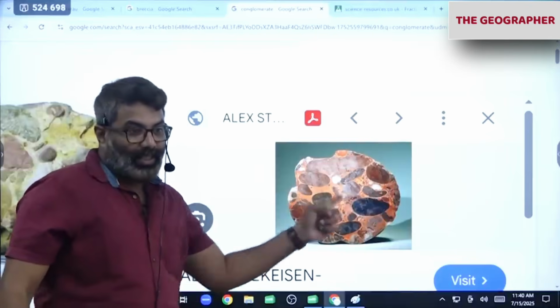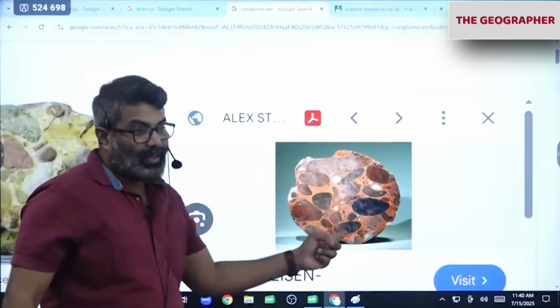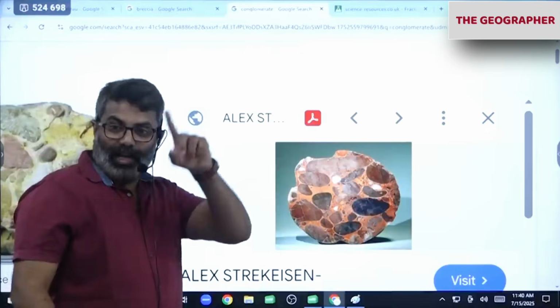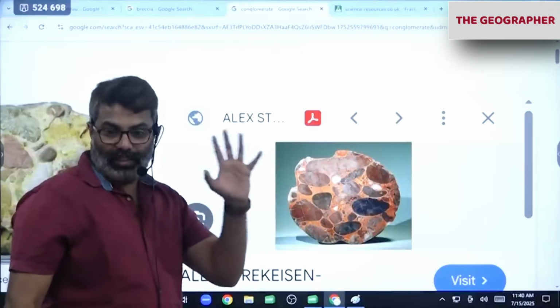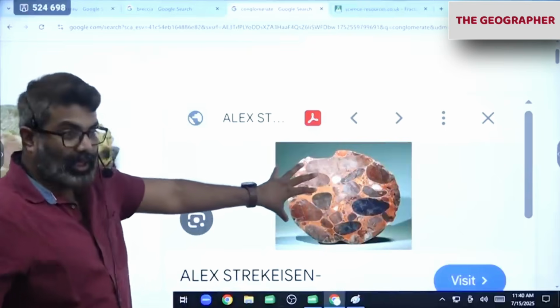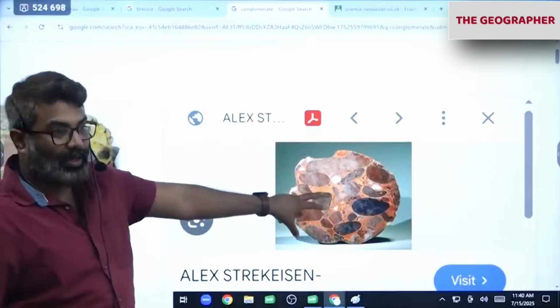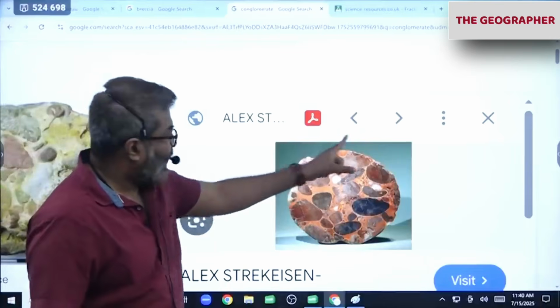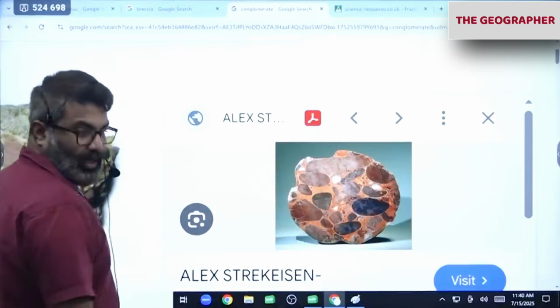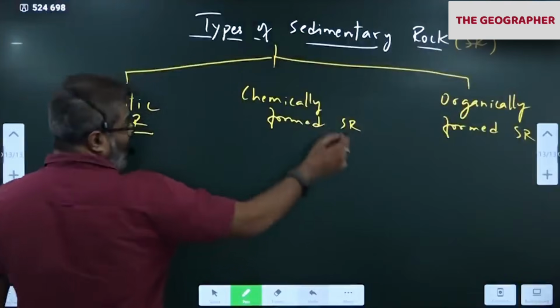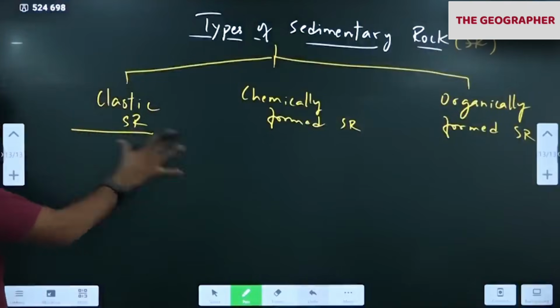Notice this round shape here. That one was angular. You notice the difference. But the main aspect is it contains stones, pebbles, bigger size stones and all. And it also contains sand. So sedimentary rocks look like that. That is clastic. What you just saw is clastic.